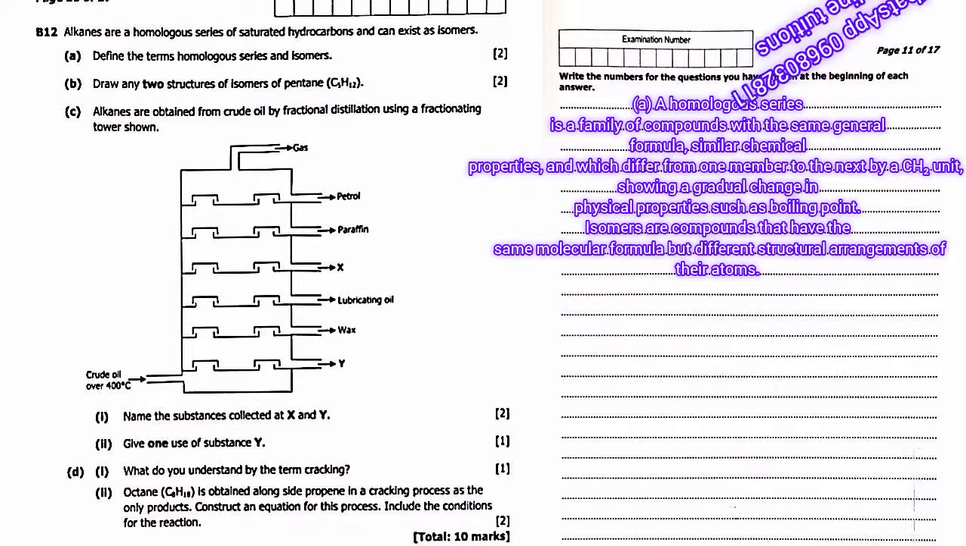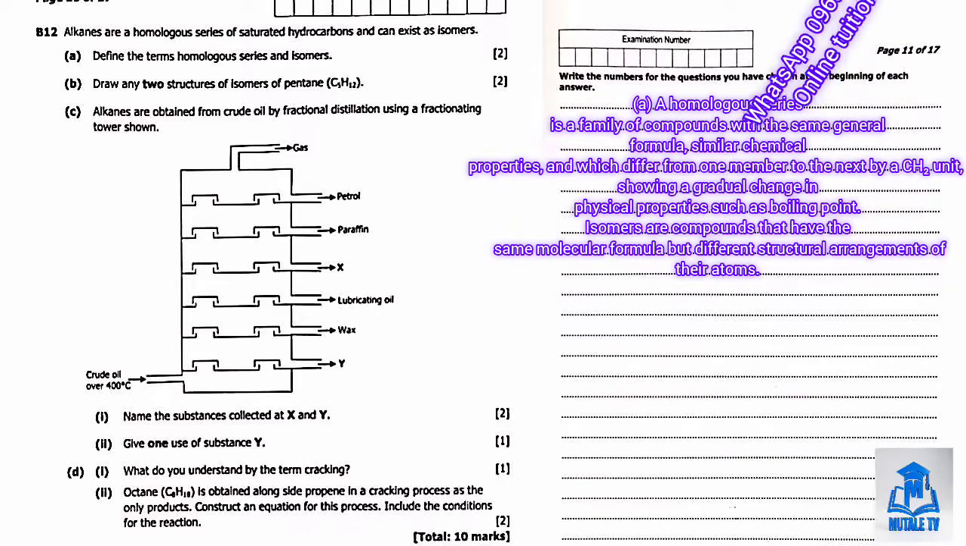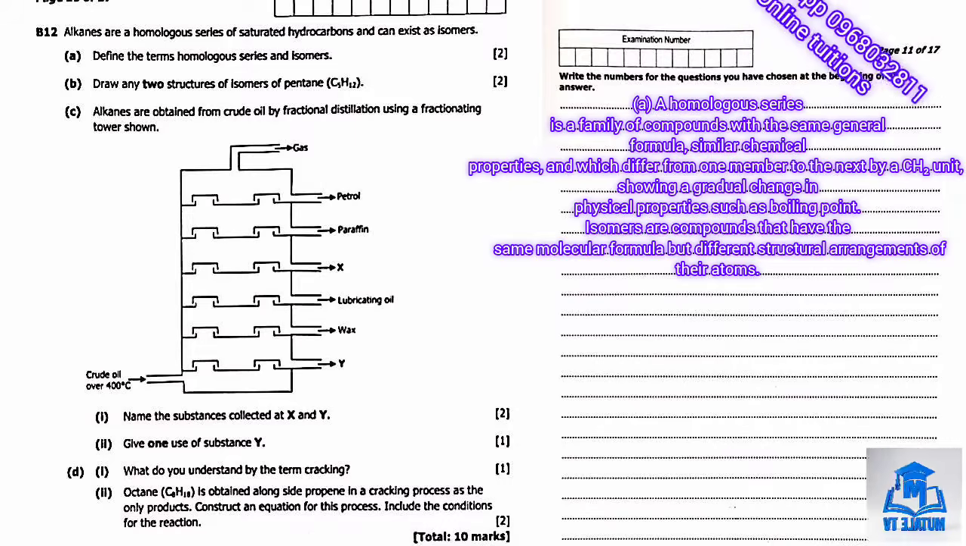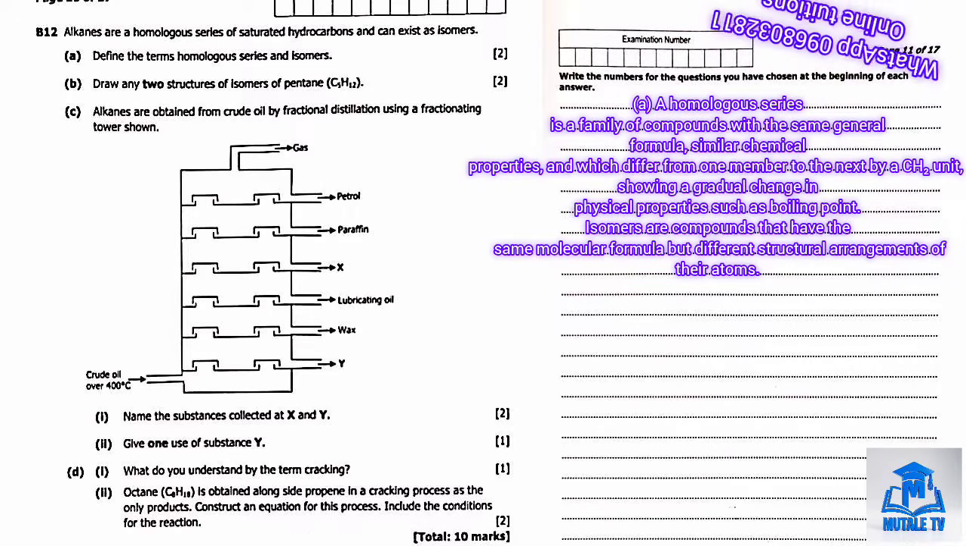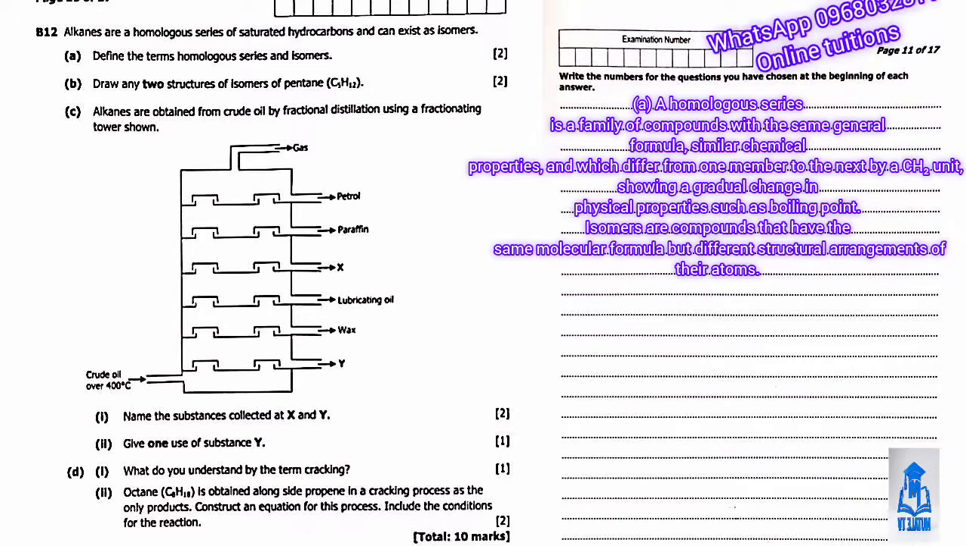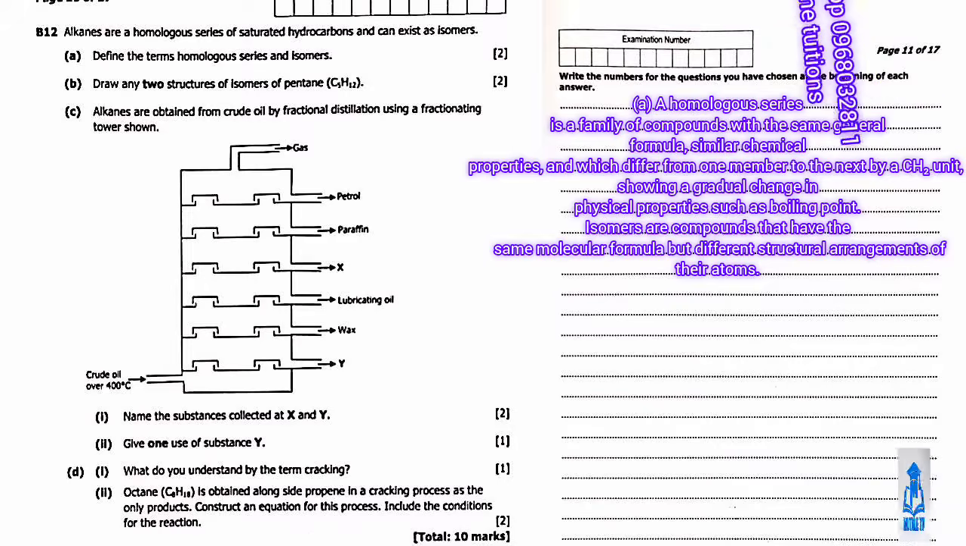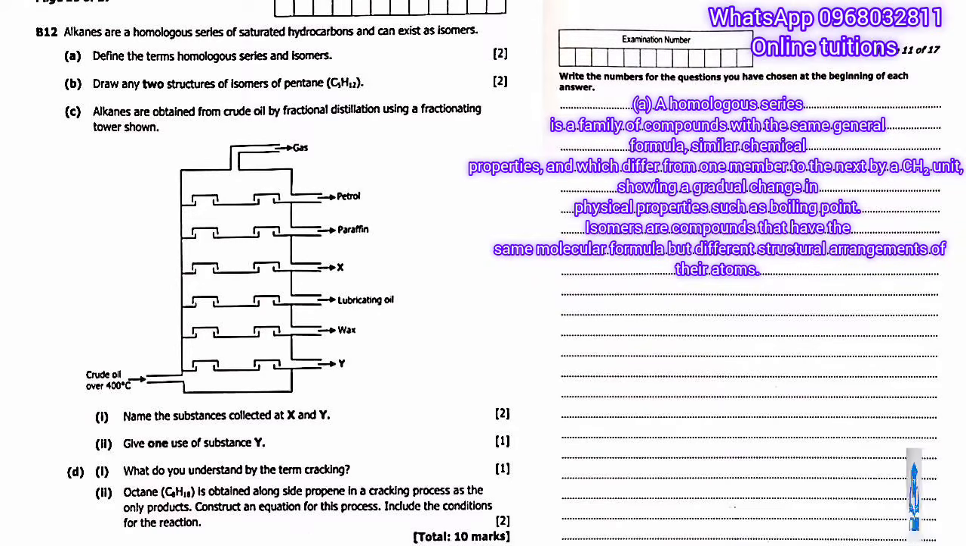Isomers are compounds that have the same molecular formula but different structural arrangements of their atoms. So that's the definition there. Then moving on to question B. Section B asks us to draw any two structures of isomers of pentane, which is C5H12. So pentane has three possible isomers, but we only need two.